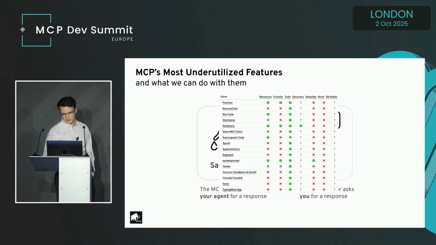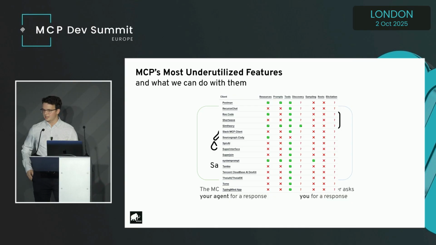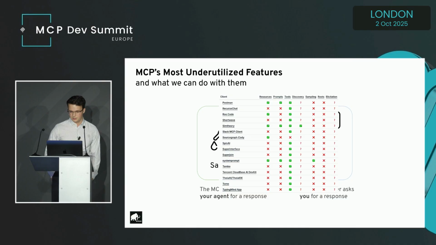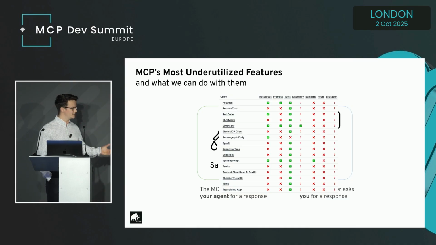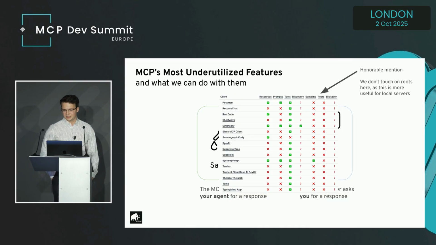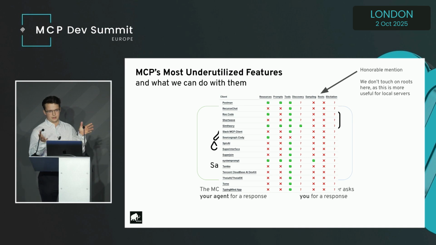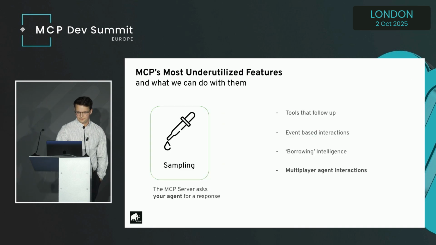Just to show you how underutilized these things are, this is a screenshot from the Model Context Protocol website that shows the different clients and who's implemented what features. As you can see, sampling is hardly ever implemented, and elicitation almost never, mostly because elicitation is new, but sampling has been there for a long time. And we'd also like to give an honorable mention to roots, which we don't touch on here, but we think is also very useful, mostly for local servers, as it offers security measures for file systems.